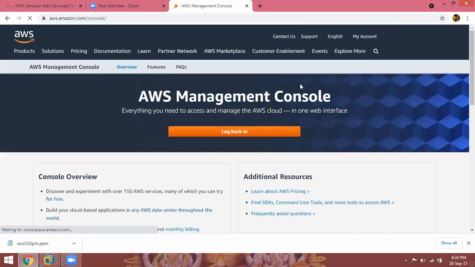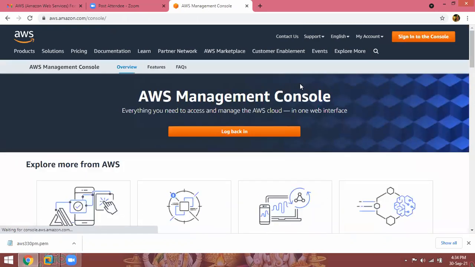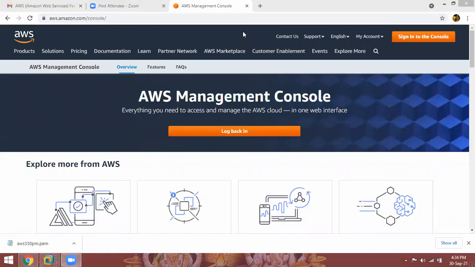One time accidentally I launched a chargeable relational database instance, and they charged me ₹4,000. They terminated my account. Again I created a new Gmail account and a new AWS Management Console account. With the same credit card? Yes, same debit card or credit card. Same card I used.